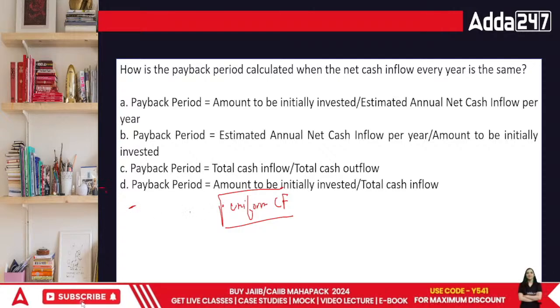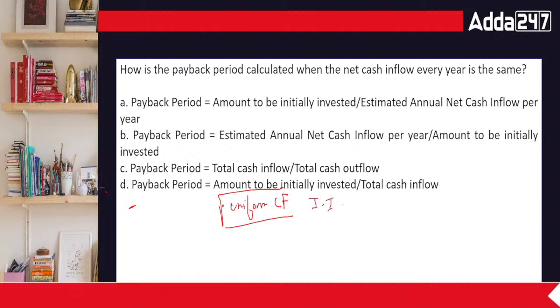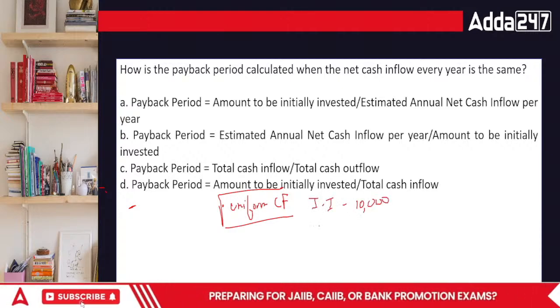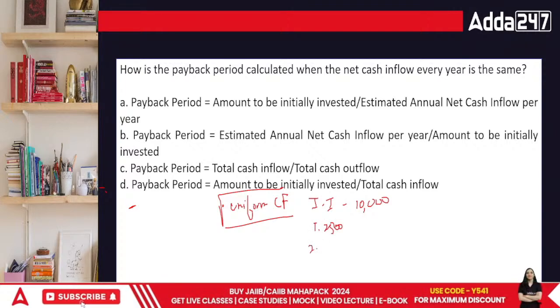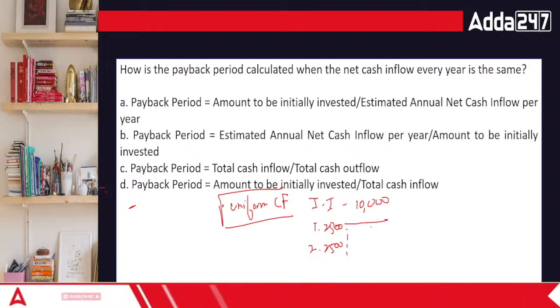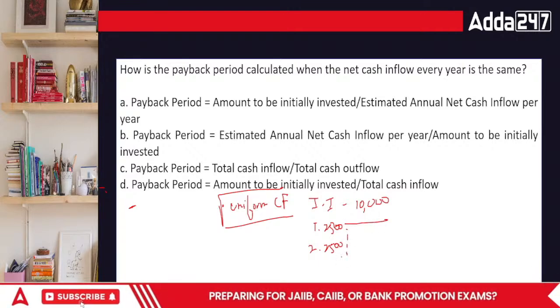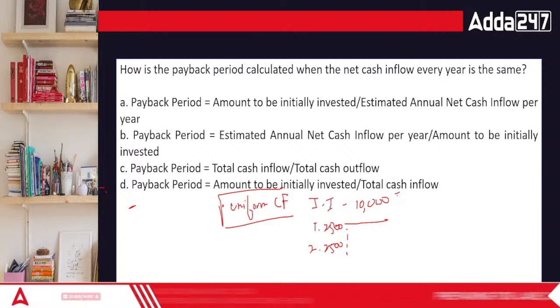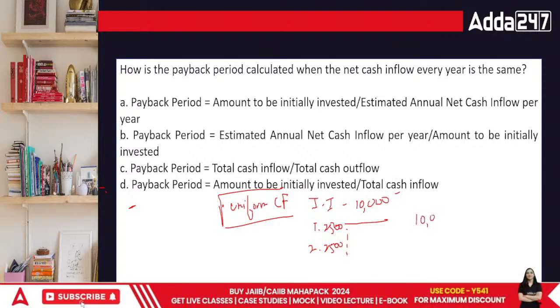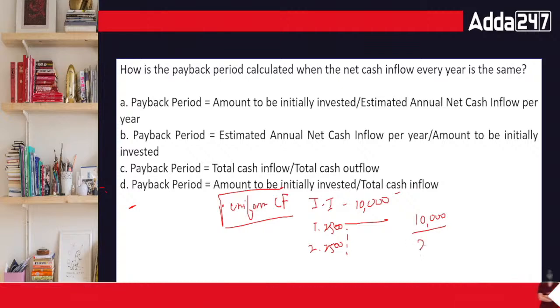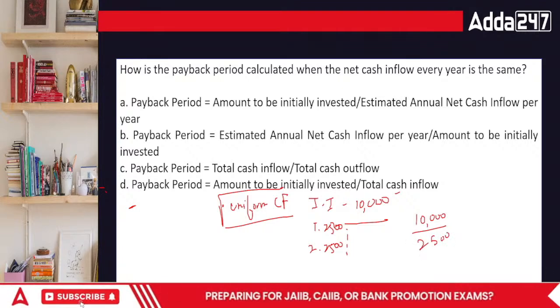If my initial investment was rupees 10,000, and I am receiving 2,500 back in the first year, 2,500 back in the second year, in how many years would your 10,000 be complete, everyone? Simple, 25 fours are 100, so that means in 4 years this would be done. The other way would be 10,000 divided by 2,500.